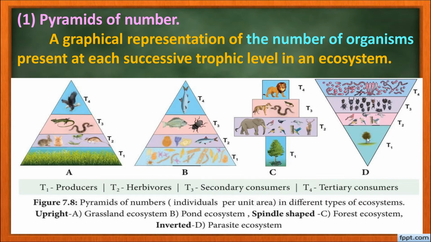Normally it can be a tree. The organisms that depend on this tree will be more. Number of organisms become more. And in the T3, trophic level 3, the number of parasites which depend on these organisms becomes more. Similarly, the parasites that depend on these parasites are also more in number, and so the number of organisms increases in the successive trophic level from the producers to the tertiary consumers in case of parasite ecosystem, and so it becomes an inverted pyramid of number.